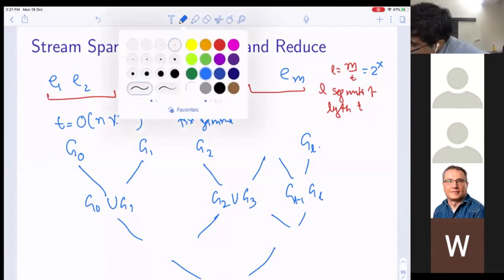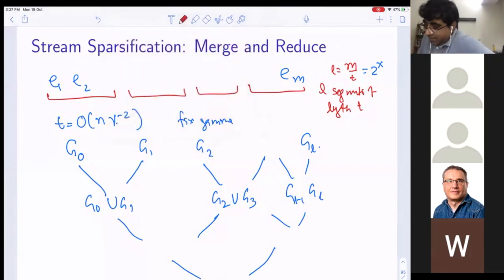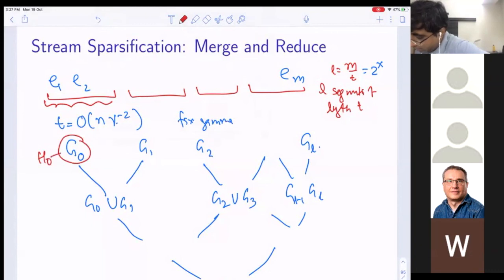What we will do: look, edges are coming. So the moment this happens, I have got this amount of information, I will replace G0 by some H0, a gamma sparsifier.